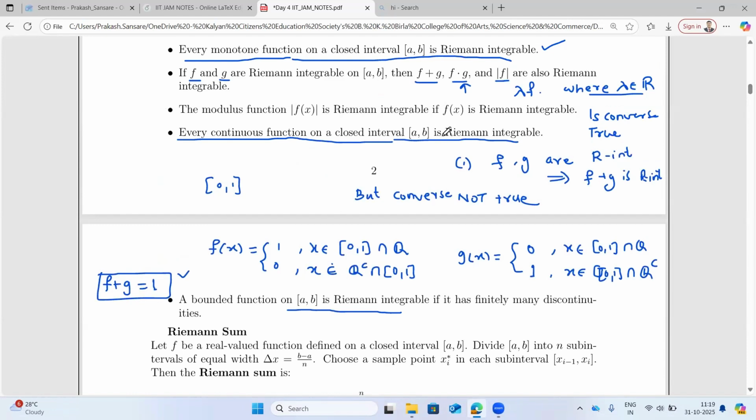So this is going to be a bounded function, so it is going to be R integrable. A continuous function defined on a closed interval is very important theorem. Every continuous function defined on a closed interval a comma b is Riemann integrable.